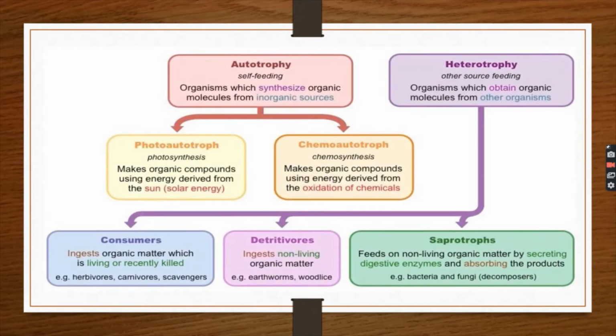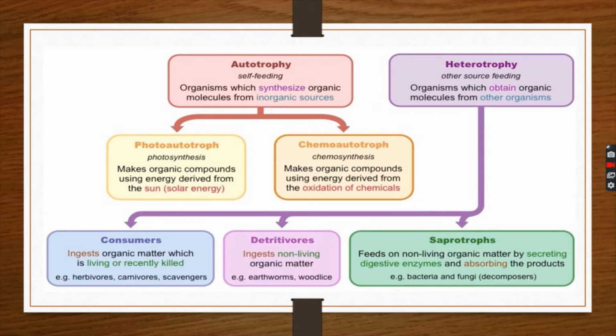About mode of nutrition. Mode of nutrition can be classified into autotrophic and heterotrophic nutrition based on the method of obtaining food. What is autotrophic? Organisms which synthesize organic molecules from inorganic sources. For example, plants. How do plants prepare their own food? With the help of sunlight, water, and carbon dioxide. It goes through a process called photosynthesis.